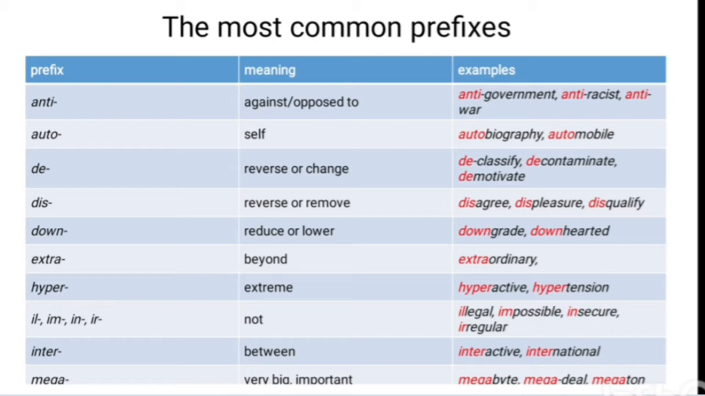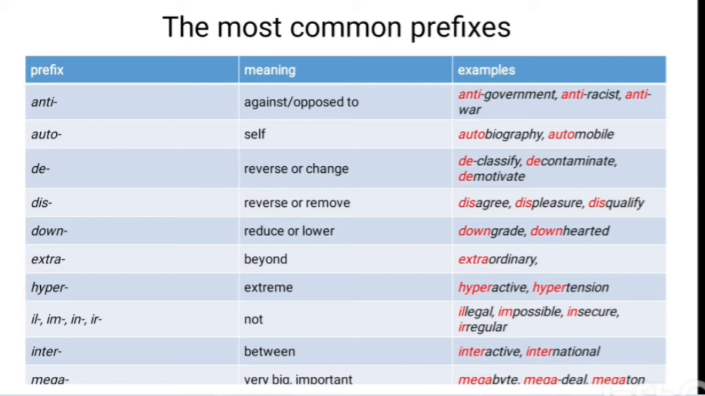The next, decontaminate. As we know, contaminate means pollute. Decontaminate is the opposite meaning. The next word is demotivate. Demotivate means to make someone less enthusiastic about a job. Motivate means stimulate and encourage. And the next prefix is dis. Also means reverse or remove. For example, disagree, displeasure, disqualify.